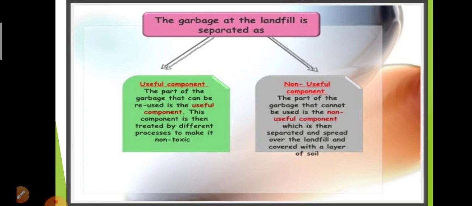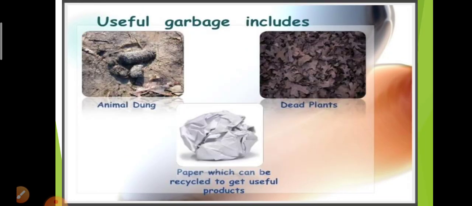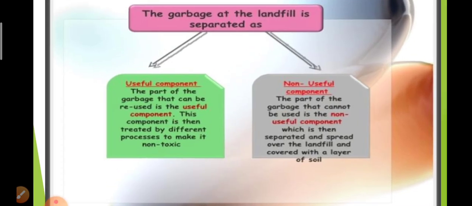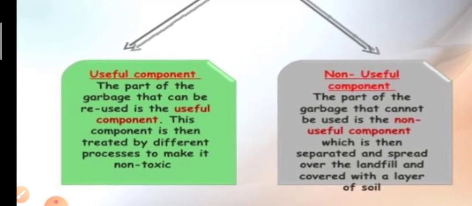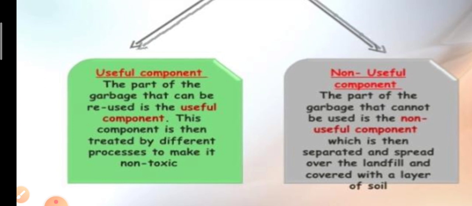The garbage at the landfill is separated into two components. One is the useful component and the other one is the non-useful component.